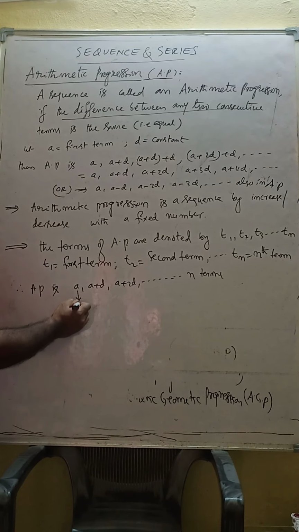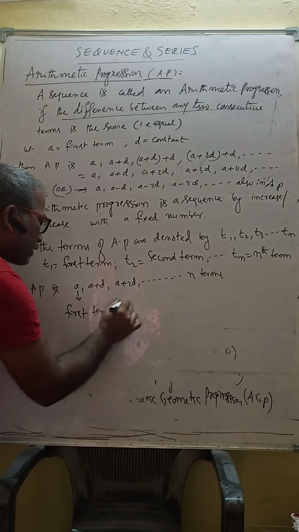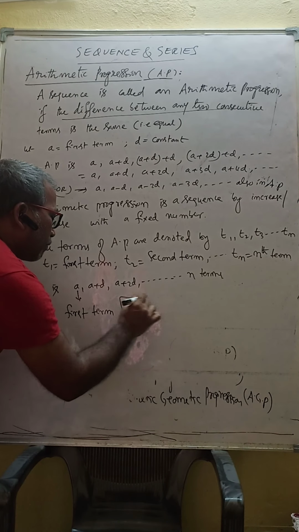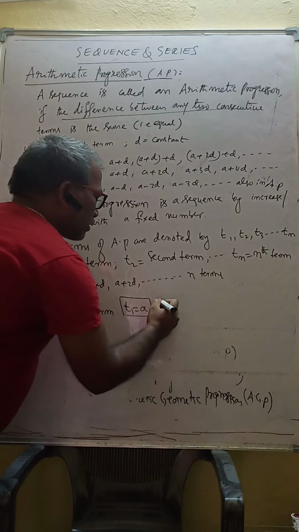So this is called the first term. Always in AP, the first term is denoted A. So the first term, T1, is always A, remember. But D is called the common difference.